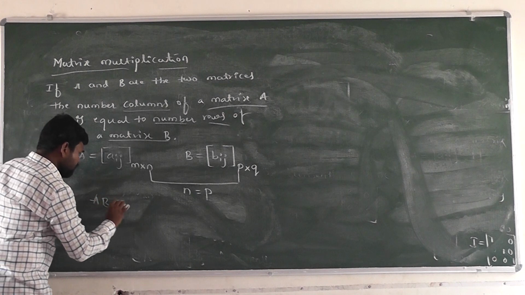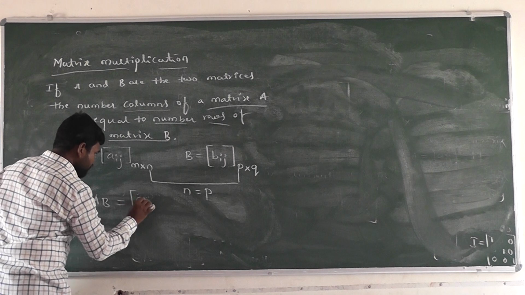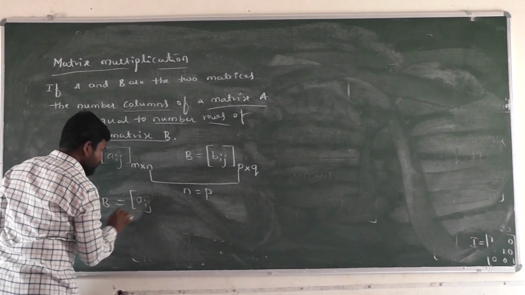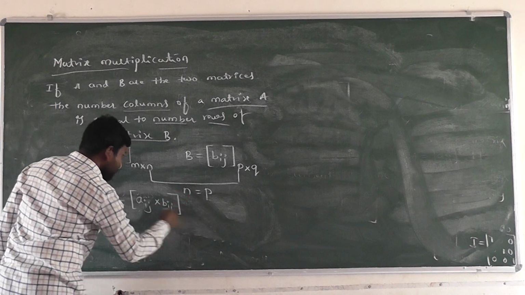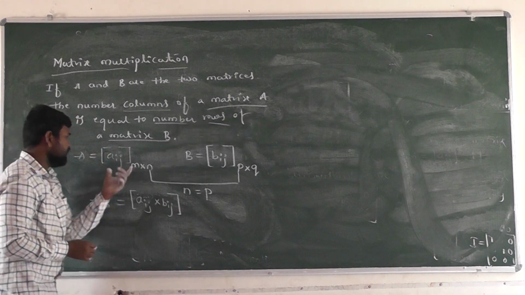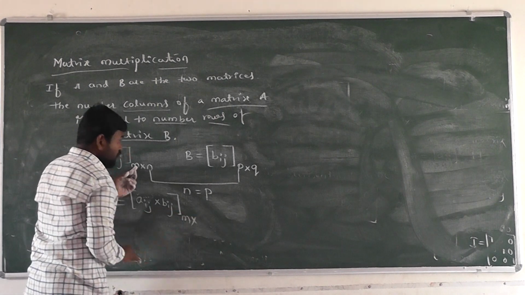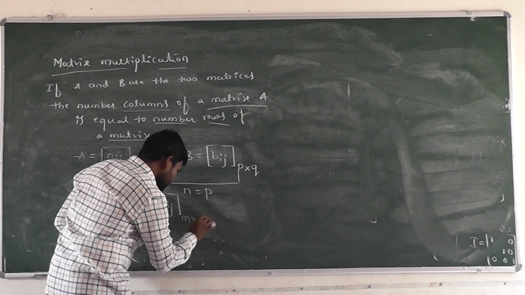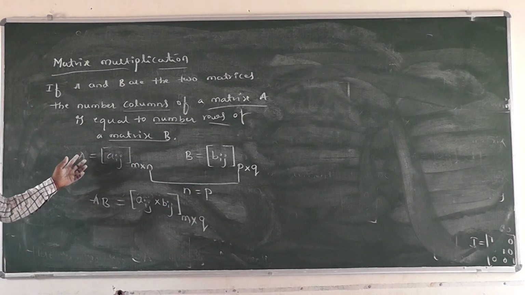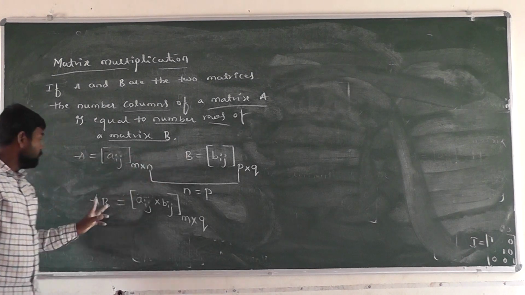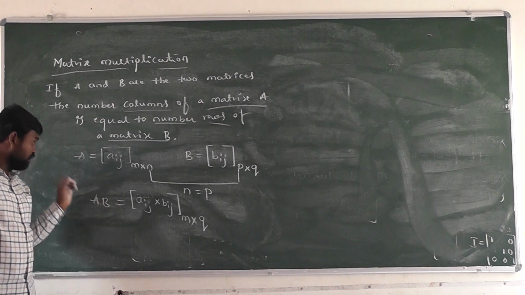Then what is the order of AB? Here the number of rows of the first matrix into the number of columns of the second matrix comes here, that is M cross Q. In this case AB can be defined, but BA is not necessarily defined here.